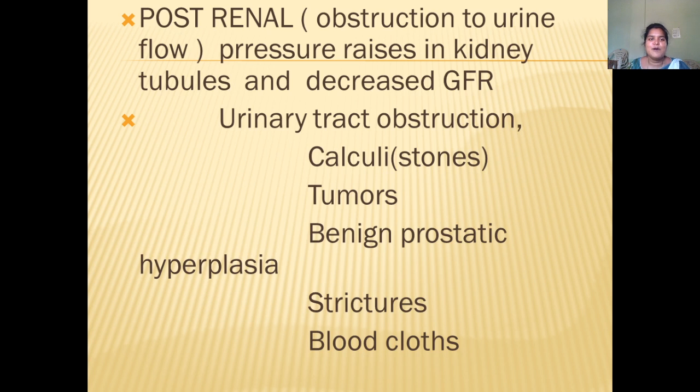And then post-renal. The post-renal causes are obstruction to the urine flow. How will obstruction occur? Obstruction will occur because of urinary tract obstructions: calculus, tumors, benign prostatic hyperplasia. Actually, you have completed this topic, benign prostatic hyperplasia, and some strictures and blood clots. Because of this obstruction, the pressure can be raised in the kidney tubules and leads to decreased glomerular filtration rate. So decreased urine output and decreased GFR. So this is the post-renal.